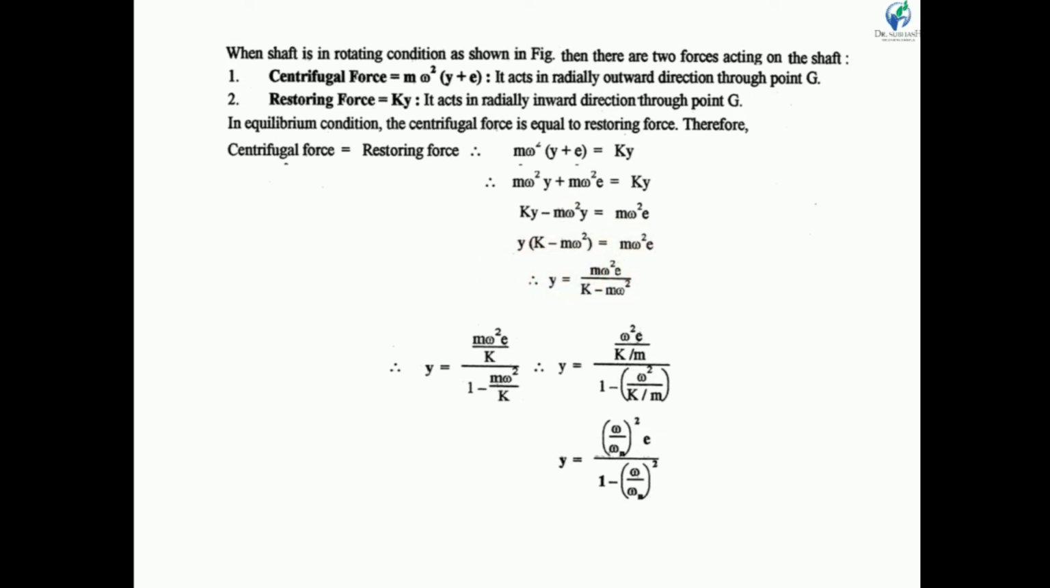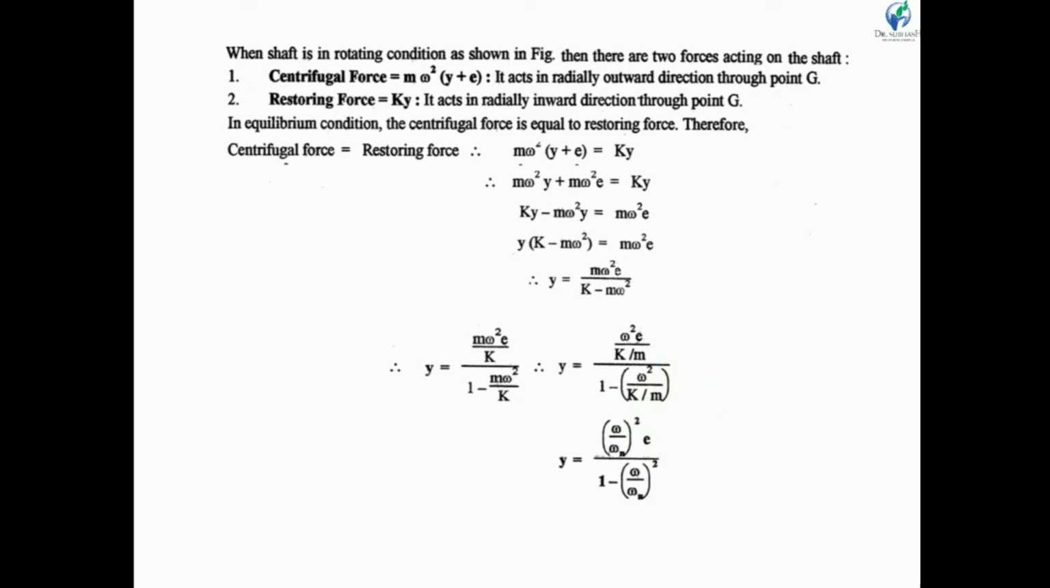So we get y is equal to m omega square e upon capital K minus m omega square. Again we can rewrite: if we divide the numerator and the denominator by k, then we get y is equal to m omega square e divided by k, upon 1 minus m omega square divided by k. Now again we rearrange this equation. So y is equal to omega square e divided by k by m, upon 1 minus, in a bracket, omega square upon k by m, brackets complete.